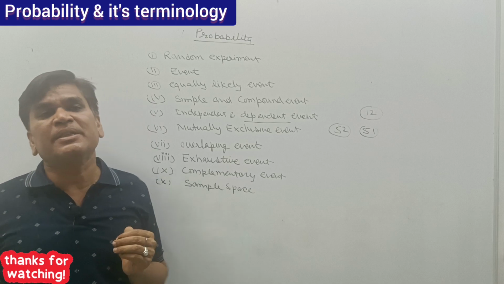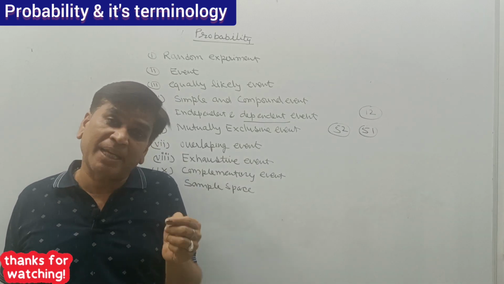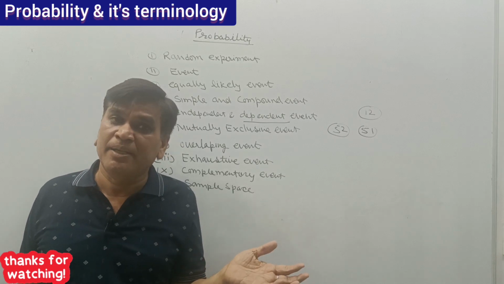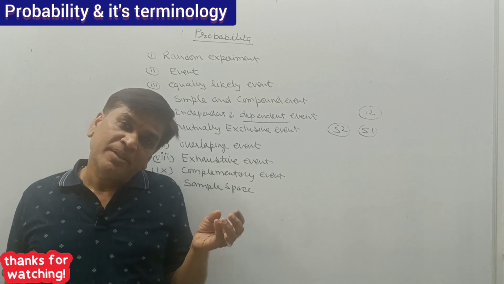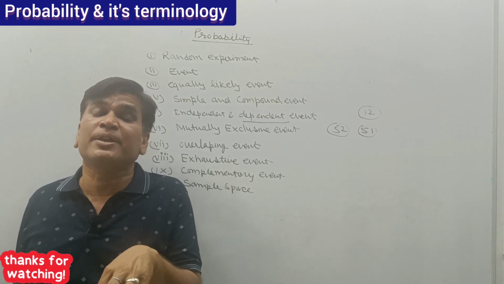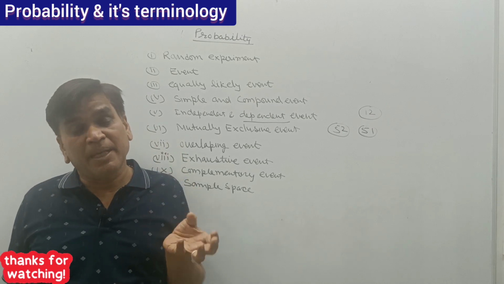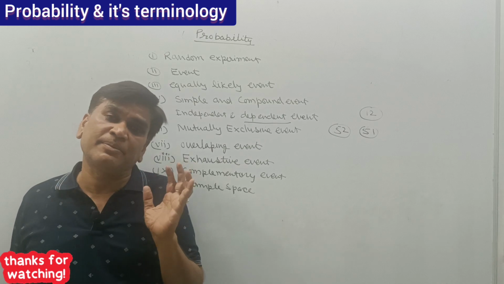Suppose I am tossing a coin. If head is there, tail never will be. If tail is there, head can't be. If I am throwing a dice and the upper value of the dice is 6, it means 1, 2, 3, 4 and 5 can't come. If 5 comes, then 1, 2, 3, 4 and 6 can't come.